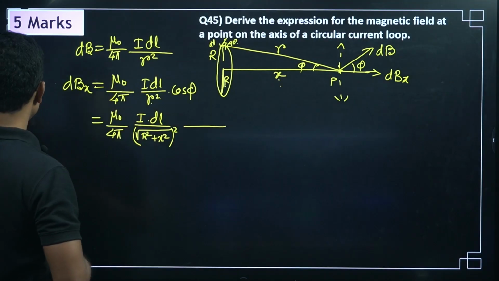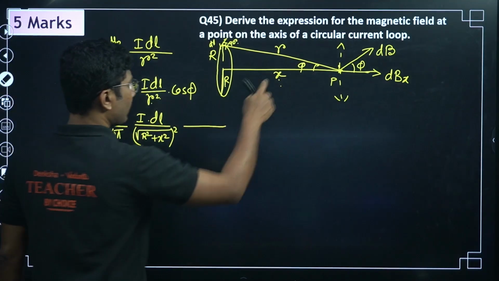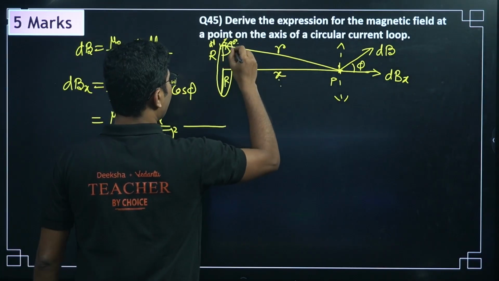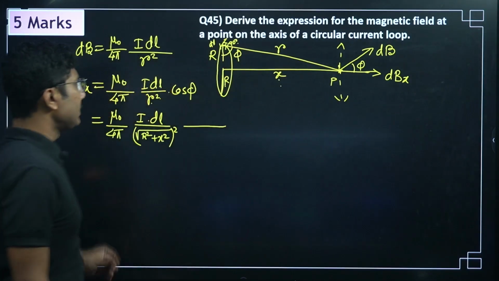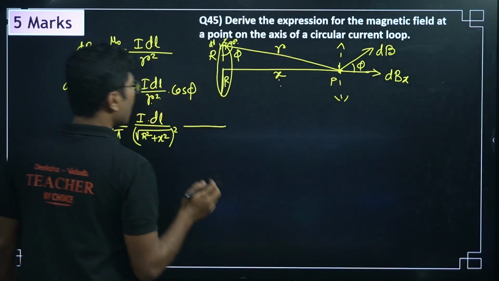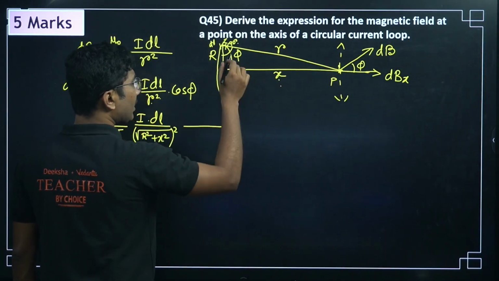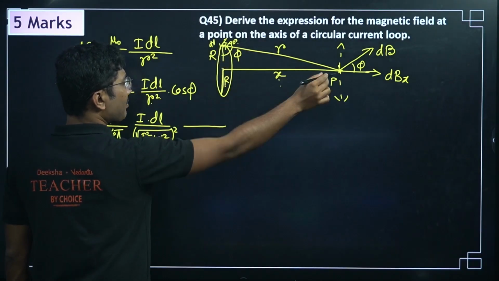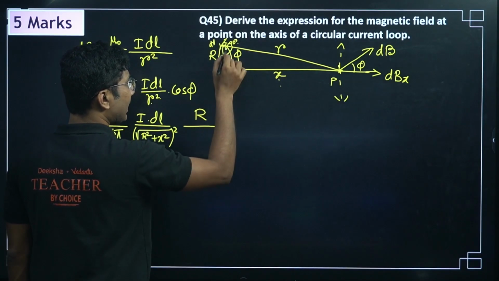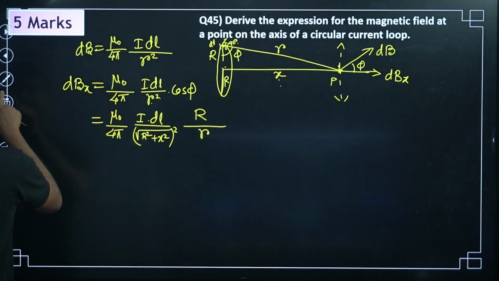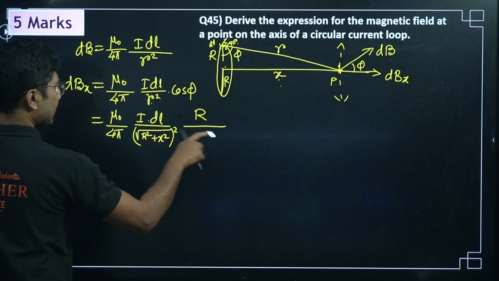There is one mistake I made. This angle is not phi. This angle will be phi. Then this angle will be phi. Now cos phi is basically base by hypotenuse. Base is R in this case and hypotenuse is small r. Small r means the same thing.